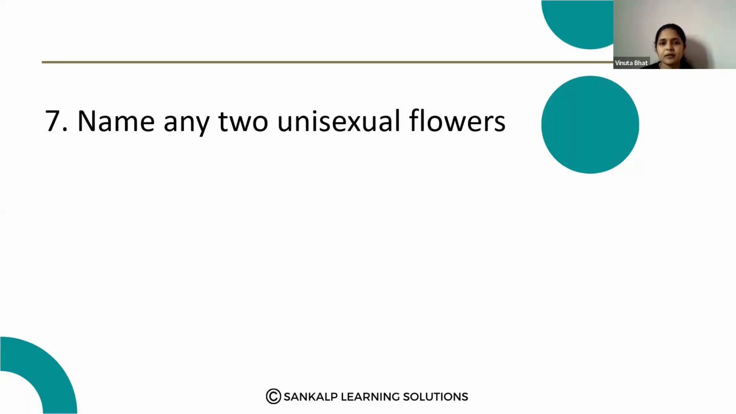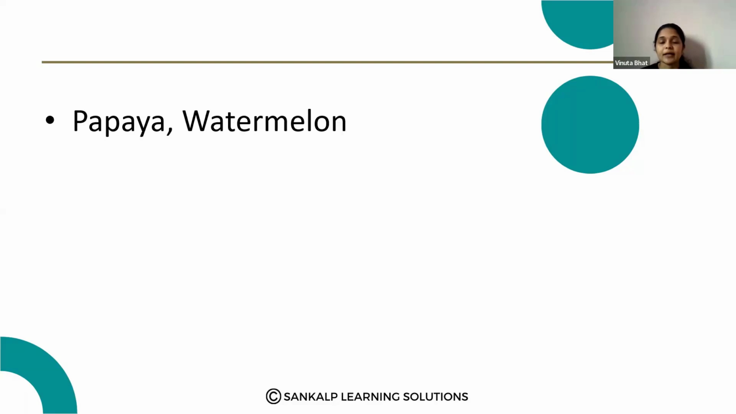Next question. Name any two unisexual flowers. What is the meaning of unisexual flowers? Unisexual flowers contain either male or female reproductive structures. They are called unisexual flowers. Examples, papaya and watermelon. They are called unisexual flowers.